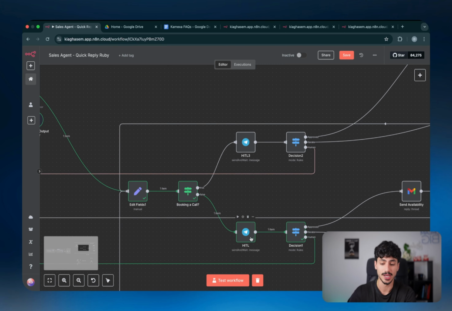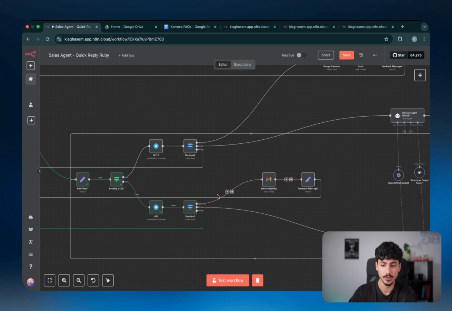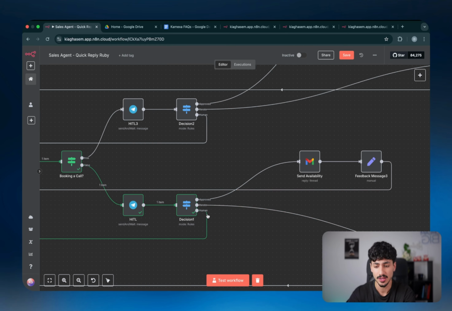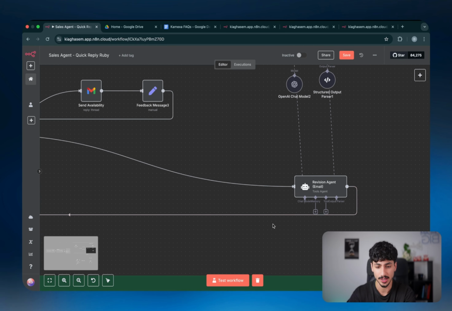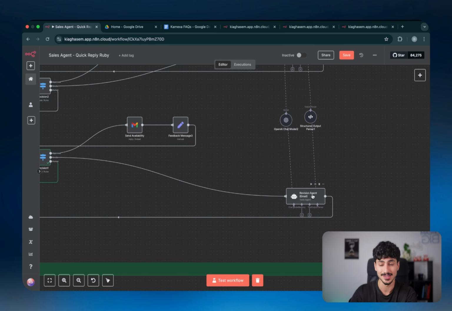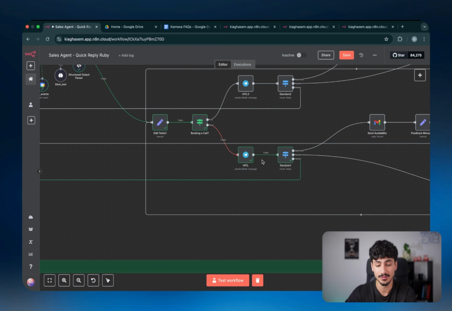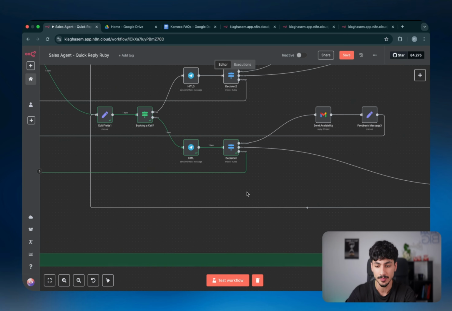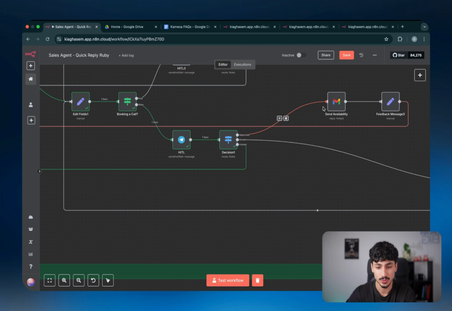And so once the human actually gives the response, it goes over to a different place depending on what our response was. So if we approved of it, what happens is, for example, the availability actually gets sent out. If we told it to iterate, it goes back to another AI agent that then revises and sends it back to us, so then we can give it feedback again, and it will keep continuing this loop process of getting feedback and iterating and getting feedback and iterating until eventually we approve. And once we approve, it'll actually do those actions that it suggested.